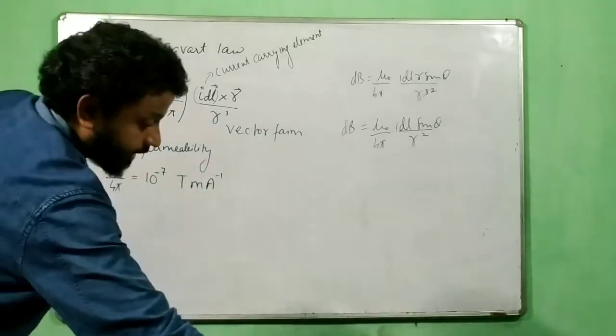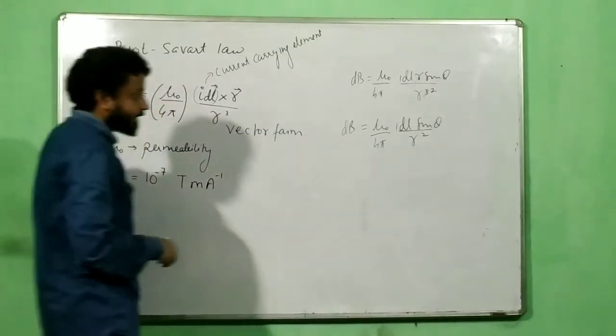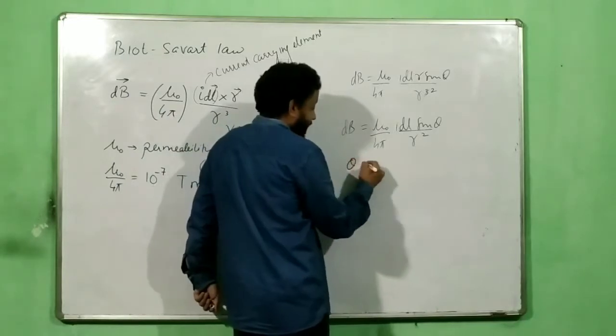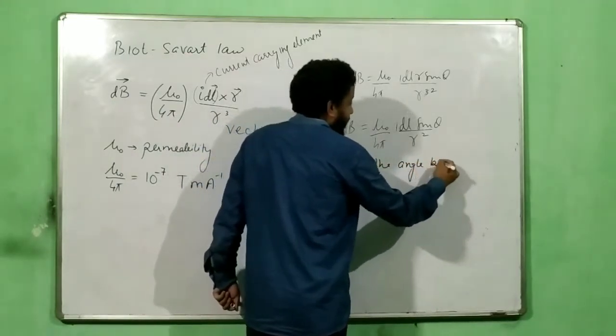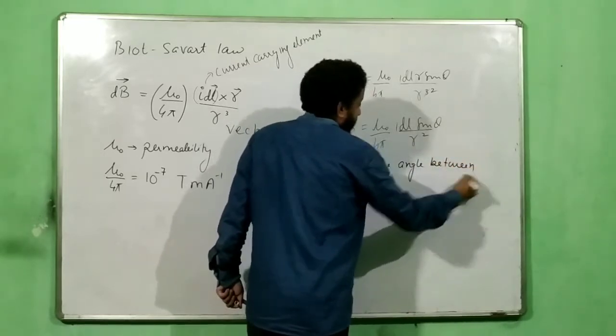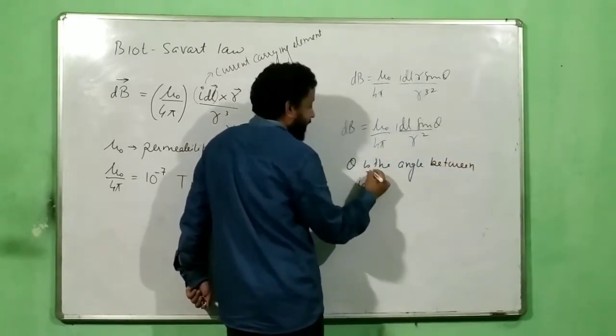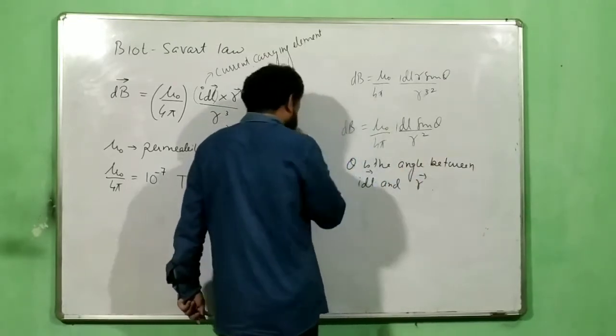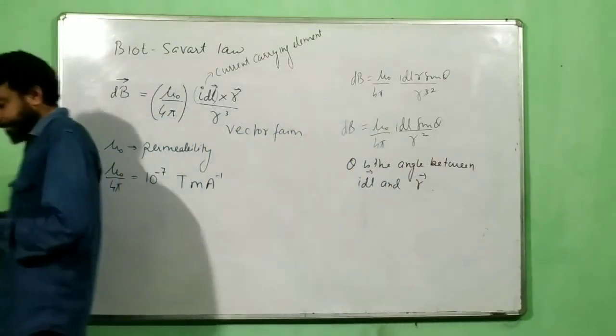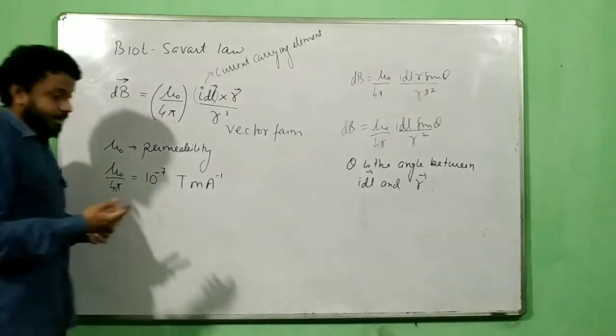What is sine theta? Let me remind you again. Sine theta, theta is the angle between I dl vector and r vector. Don't forget this.